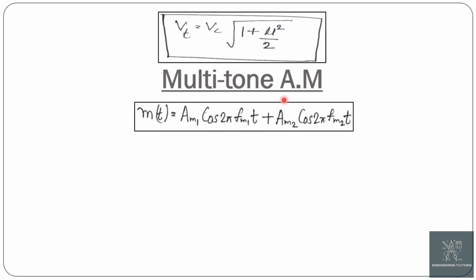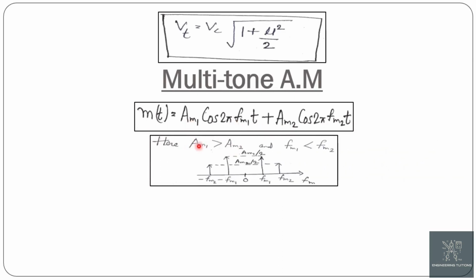Now multi-tone AM. In multi-tone AM, the message consists of more than one frequency component. But here we are considering that our message signal consists of only two frequency components, that is Am1 cos 2 pi fm1 t plus Am2 cos 2 pi fm2 t. Here the amplitude of the first message component is greater than the amplitude of the second message component, and the frequency of the first message component is less than the frequency of the second message component. Now the spectrum for this message will look like this.